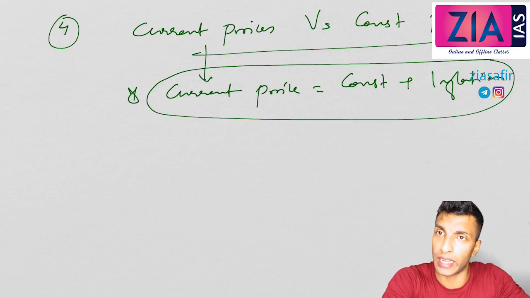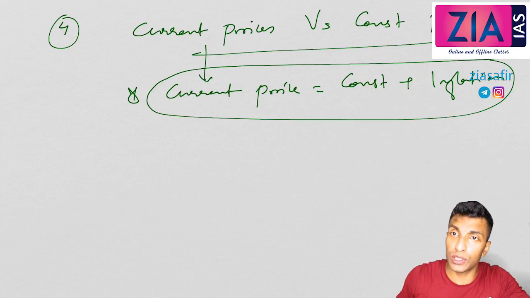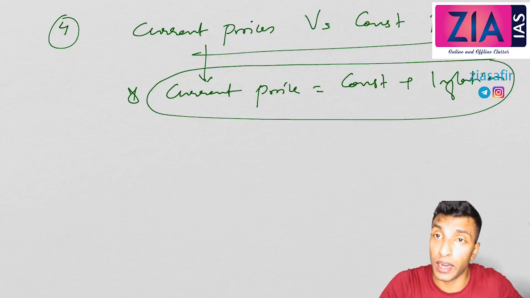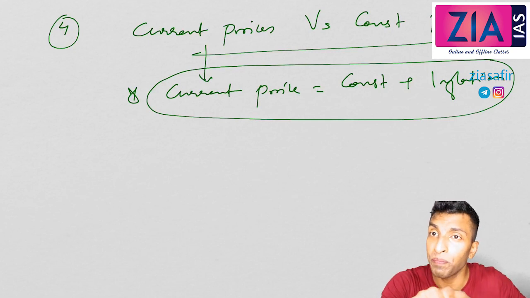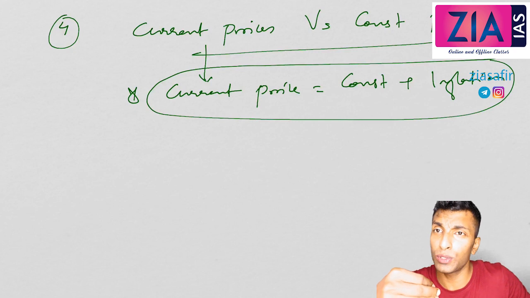Or the opposite also, you can say constant price equals current minus inflation. So what you need to do to get the constant price, because we need to use constant price for calculation of GDP, is current minus inflation. But can you do it just like that? You can't do it. Earlier, net is equal to gross minus depreciation, easy to do, and national was domestic plus NFIA, easy to do. Market price was factor cost plus net indirect tax, that was also easy to do. But here you can't do just like that.